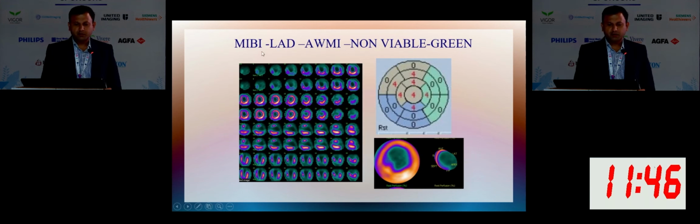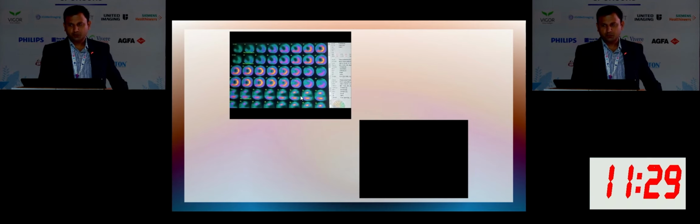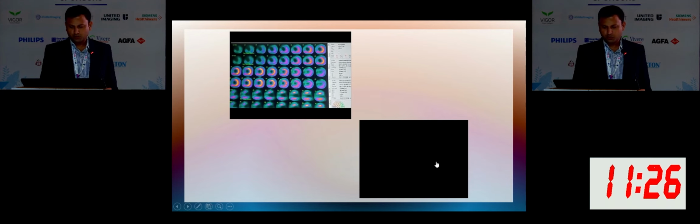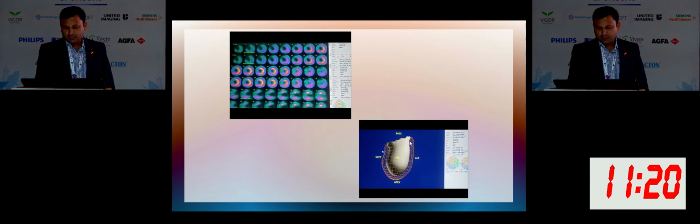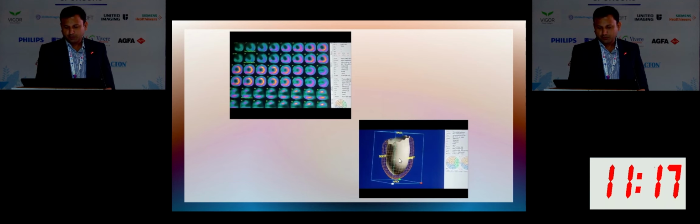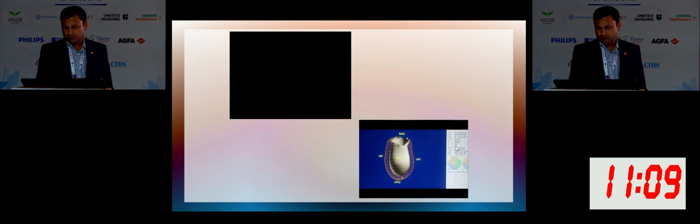So this is an image maybe showing LAD anterior wall MI, and all these green areas we have scored 4. So these areas are not showing uptake. So we thought it is non-viable, and this is the gating image. You can see the areas which are not showing uptake, there is no thickening also, there is no wall motion also. This is the image of the 3D wall motion. You can see the lateral wall is only contracting, but if you see septum, apex and anterior wall, there is no contraction. So we thought it is non-viable, and even you can see EF is only around 18%.